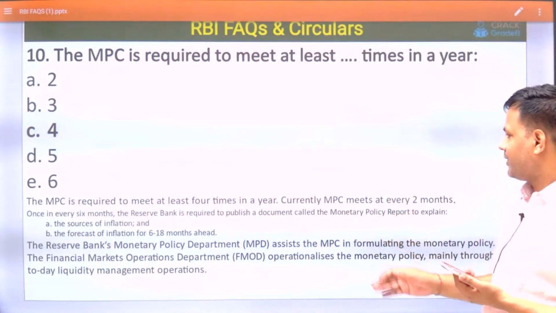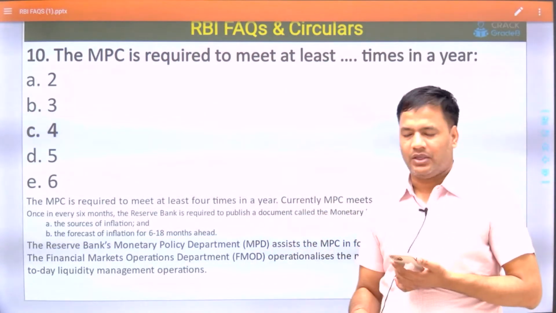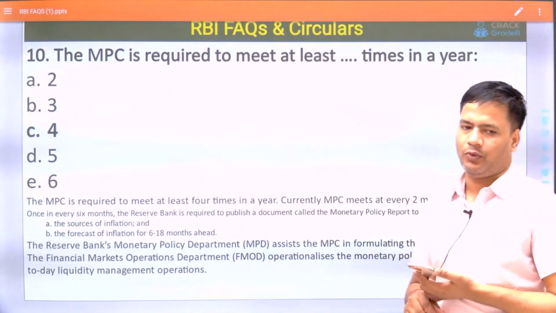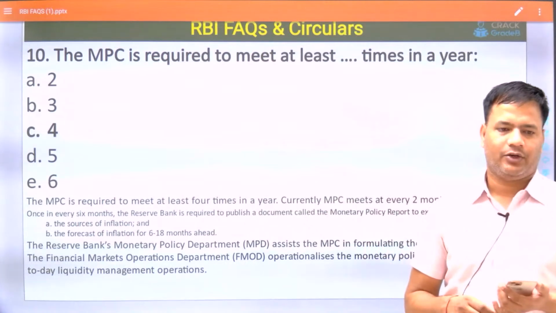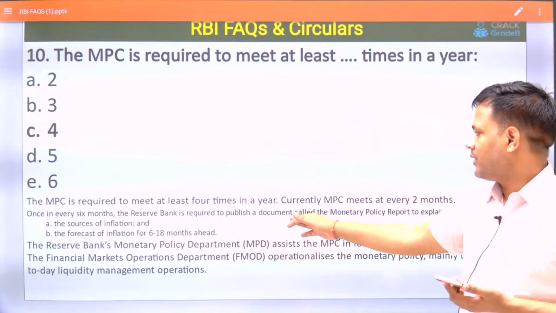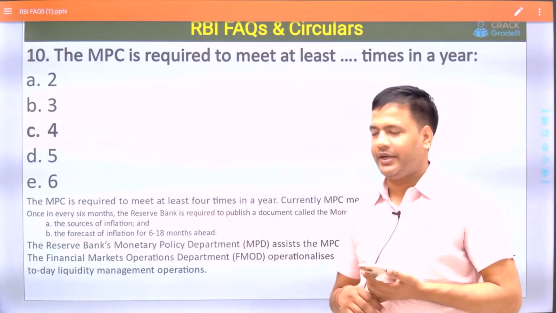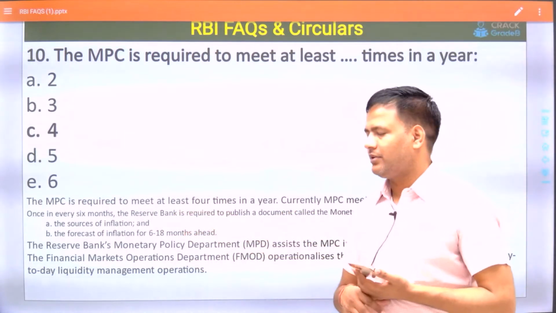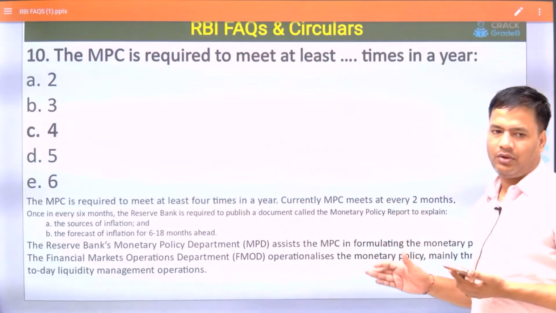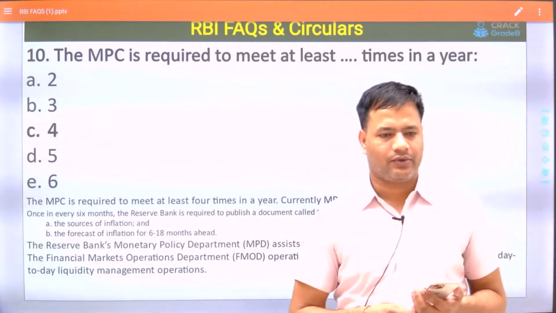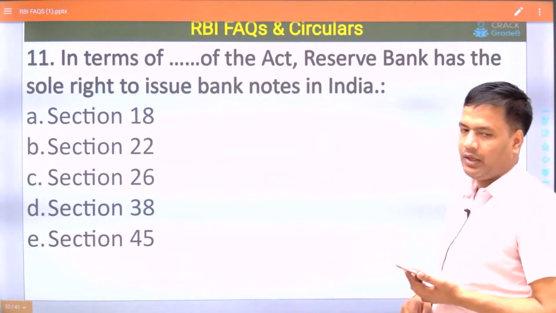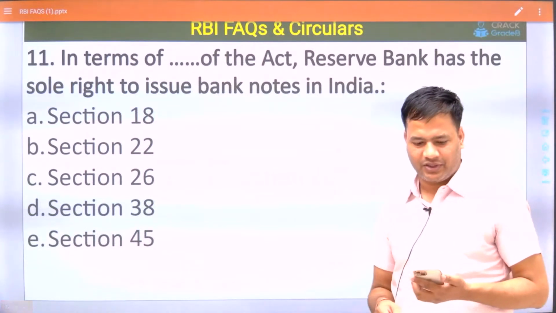And what is the target? Once in every 6 months, the Reserve Bank is required to publish a document called the Monetary Policy Report. So 2 times in a year RBI will release a Monetary Policy Report, which contains the sources of inflation in India and the forecast of inflation for 6 to 18 months. These basic things you must know, because monetary policy is an important part of your syllabus, and if you go for the interview, you must know every basic detail.